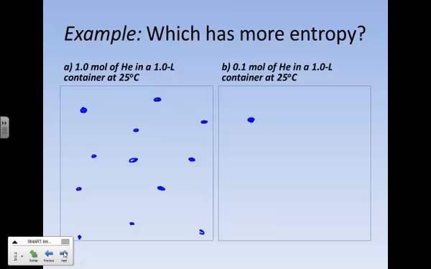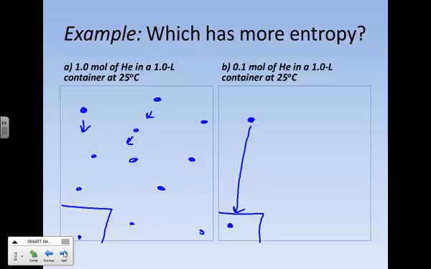And so correspondingly, that would be about 1 dot. As you can imagine, it would be very, very difficult for all 6 times 10 to the 23rd particles to, for example, move into this one little corner of the container. You're not going to see that happen. However, if you have, say, a tenth as much, the odds are greater, still very, very small, but the odds are greater that they could all fit in this very, very tiny space.